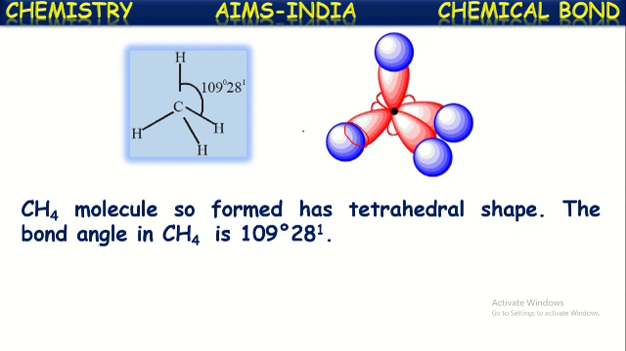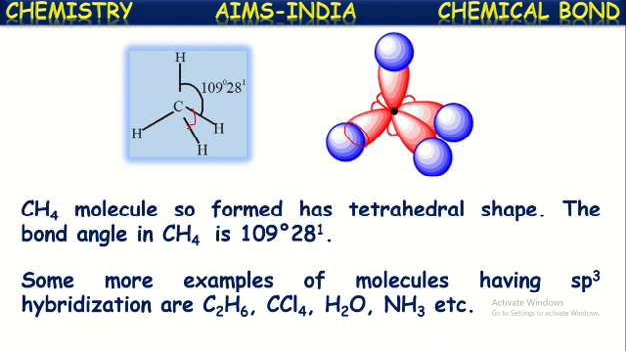So this methane molecule so formed has a regular tetrahedral shape. Tetrahedral shape, commonly it is called. The bond angle in this methane molecule is 109 degrees 28 minutes between any two hydrogen atoms. So here the bond angle is 109 degrees 28 minutes.